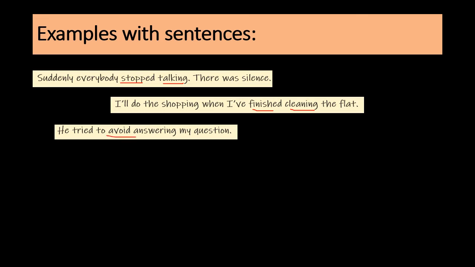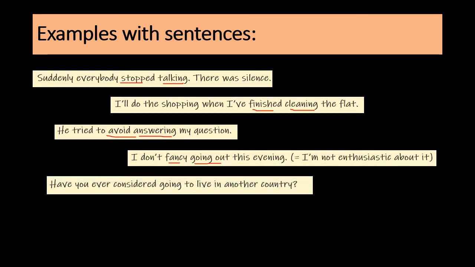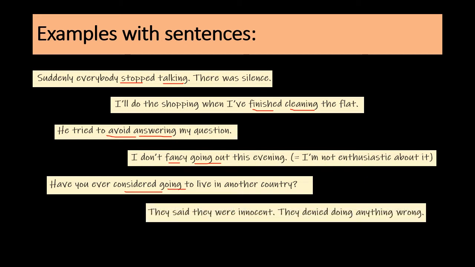Avoid answering. Next, I don't fancy going out this evening. Fancy going out. Have you ever considered going to live in another country? Considered going. This is very easy. Next, they said they were innocent. They denied doing anything wrong. Denied doing.